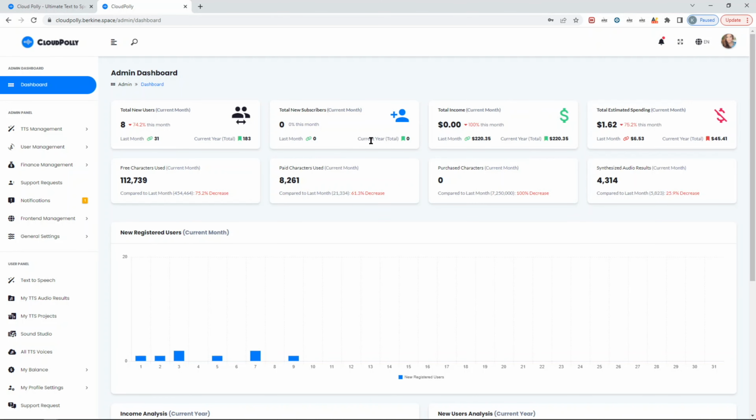This gives you general information on how many people registered this month and in total this year, how many of them are actually subscribed, and your income for this month, past months, and the current year, plus total estimated spending. This spending takes into consideration all four cloud vendors, but not your free tier.